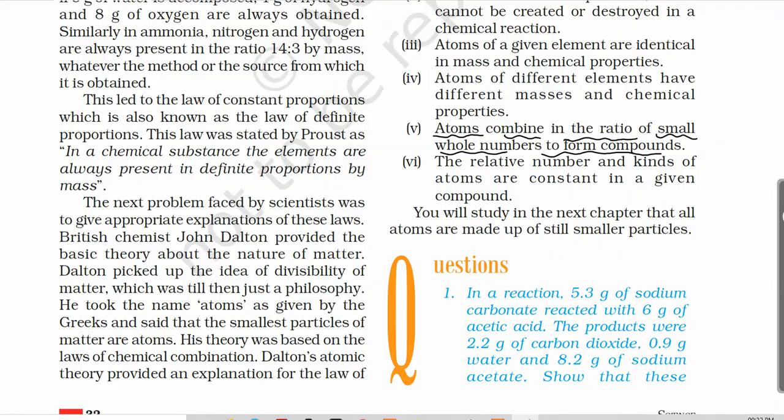So what are compounds? The first thing that will arise in your mind is: what is a compound? In the first and second chapters we have studied elements and compounds.